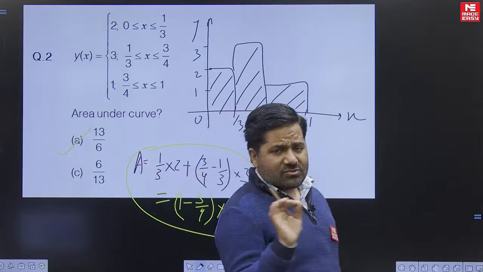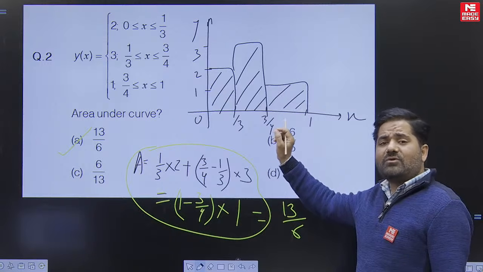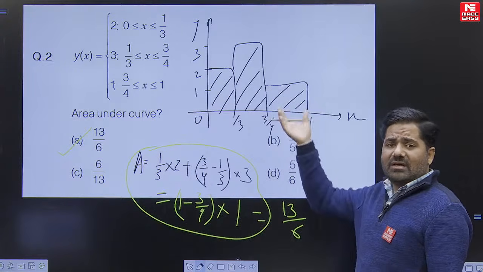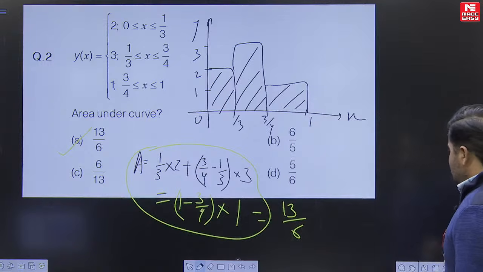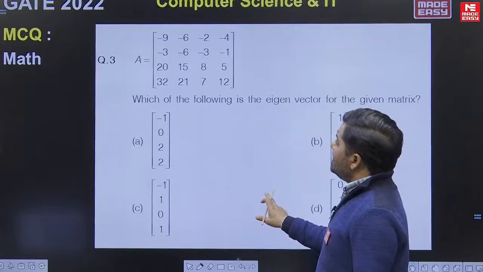It means there is no need to find that area by using the concept of integration. You can directly calculate this area by making the graph of the given function. So let's move on to the next question. The third question is this one. This is again based on linear algebra.